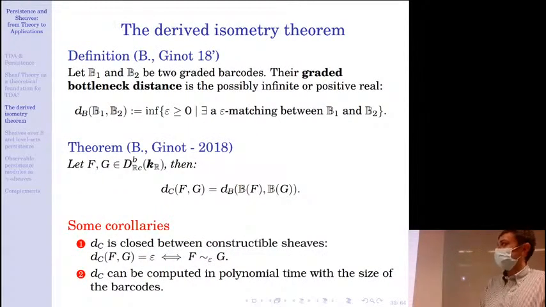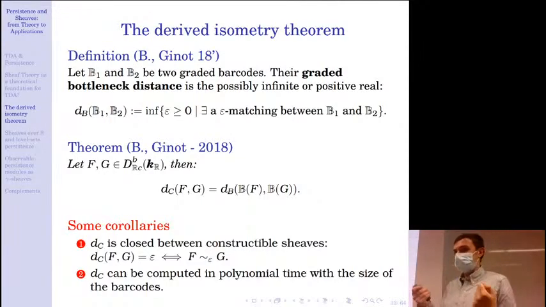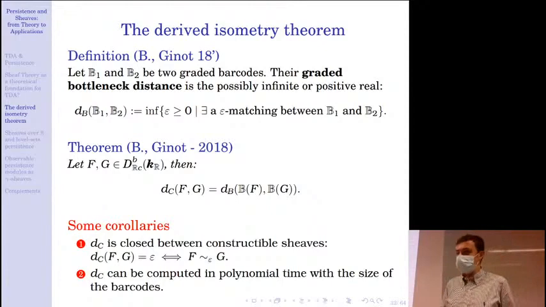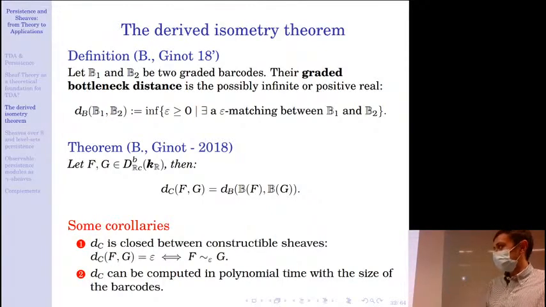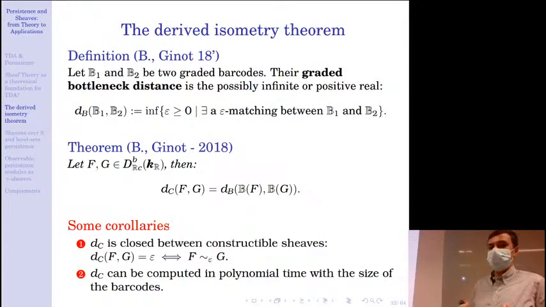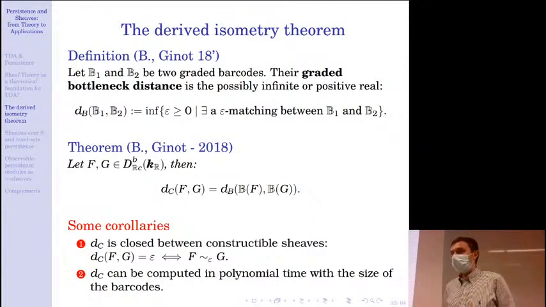So then with Gregory we define the graded bottleneck distance between graded barcodes B1 and B2 to be the infimum of epsilon such that there exists an epsilon graded matching between B1 and B2. And then we proved that the isometry theorem is true in this setting, meaning that if I have two sheaves F and G that are constructible on R, then their convolution distance is actually equal to the bottleneck distance between their graded barcodes.